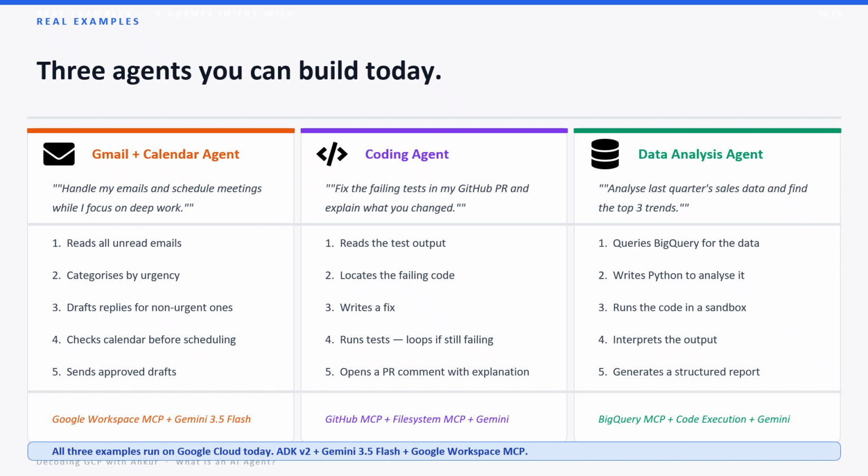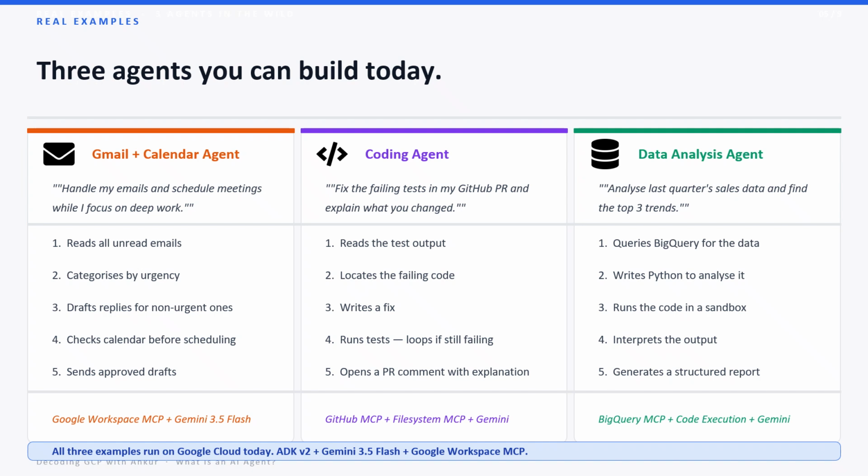Coding agent. You say, fix the failing test in my GitHub PR. The agent reads the test output, finds the bug, writes a fix, runs the tests. If they still fail, it loops back. When they pass, it comments on your pull request explaining what changed.